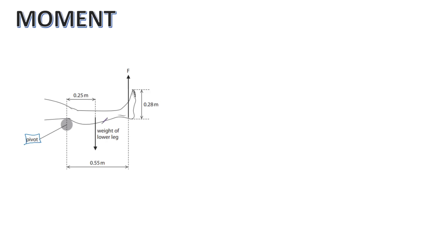So look at the weight of the lower leg. The weight is trying to turn the leg clockwise. So the weight of the leg times this distance, 0.25, will be my total clockwise moment, and the foot is exerting a force upward. Guess what?